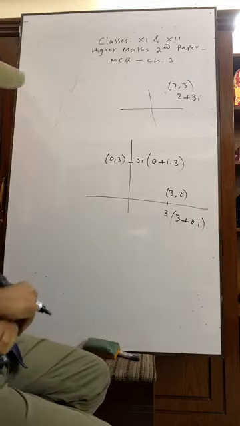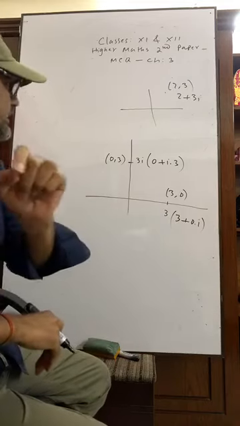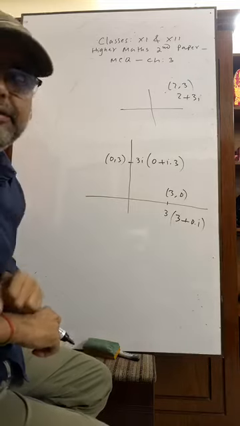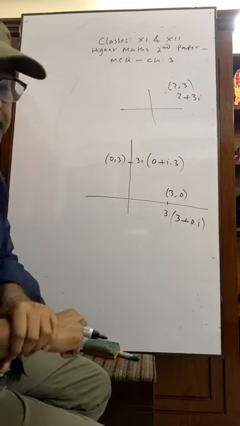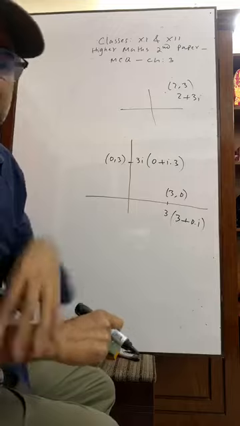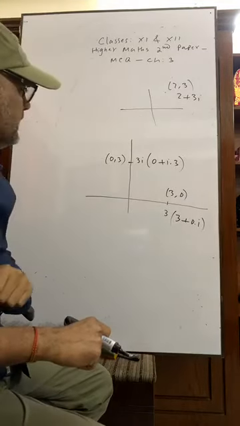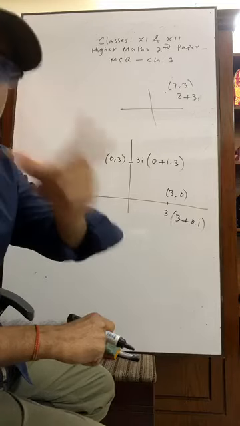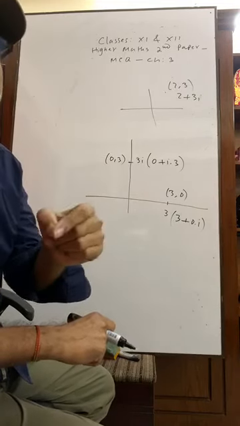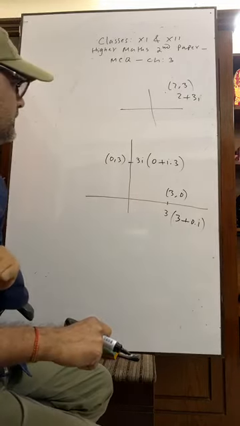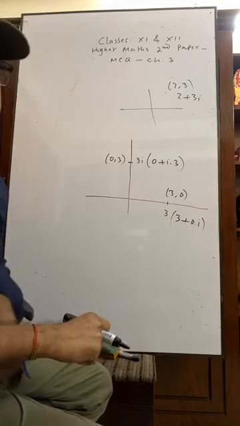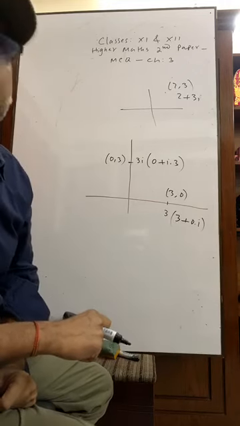Anyway, do you know what is the inner meaning here? It is that if any number is multiplied by i, I repeat, if any real number or any number is multiplied by i, then it rotates by an angle of 90 degrees.